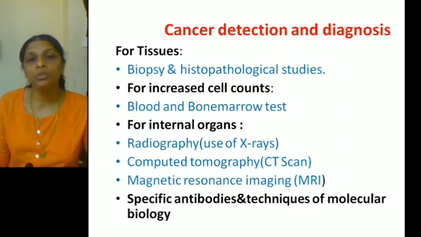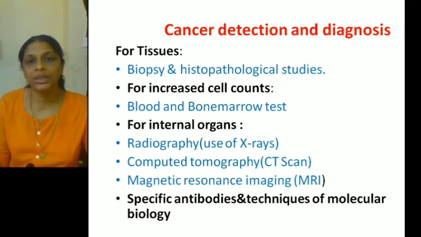But the antibodies produced will not be adequate to fight against the cancer cells. That is why we suffer from cancer. But the specific antibodies produced against these cancer cells will be present in the body. So by finding out whether these specific antibodies of cancer are present in the serum, we can detect cancer.